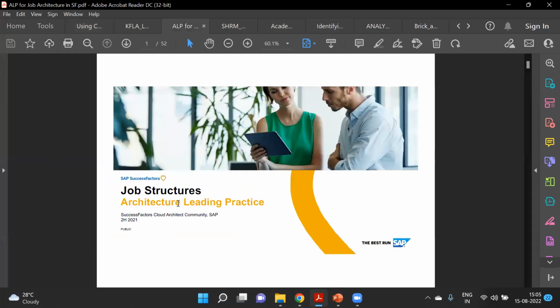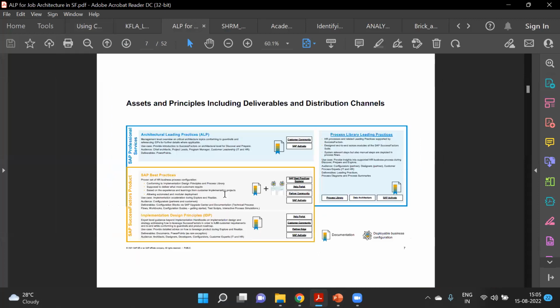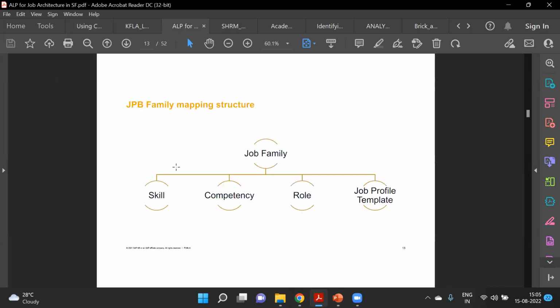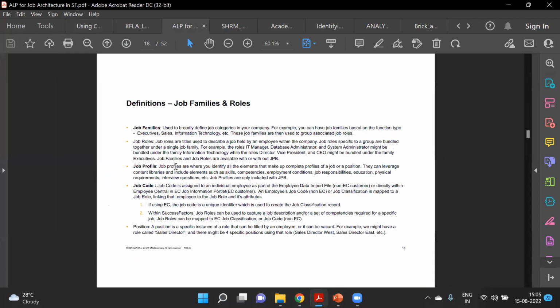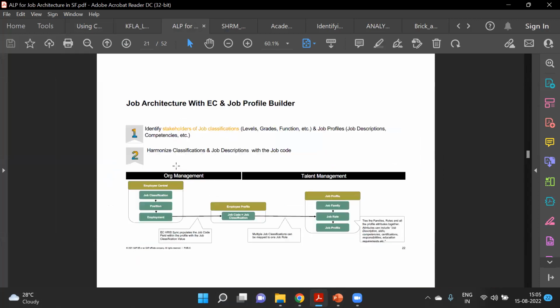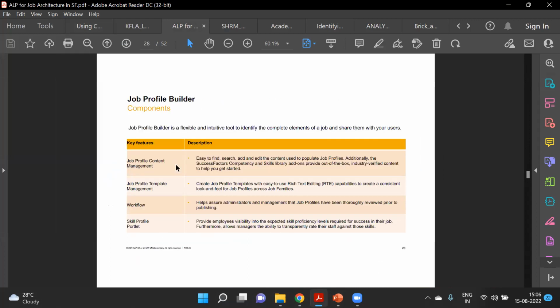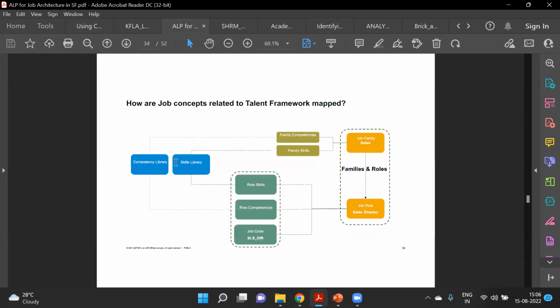It explains the job structure hierarchies, your competency library, competency framework, family mapping, job family, and more details. You'll get more examples and more technical information from an architect's point of view.